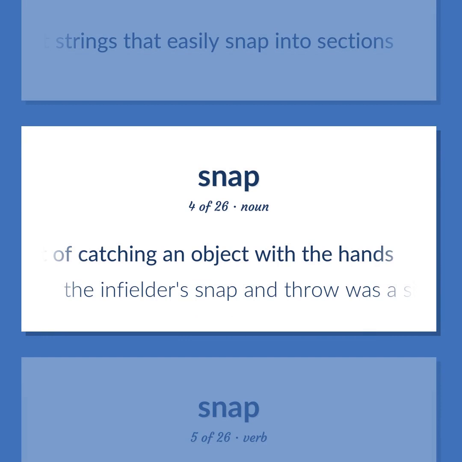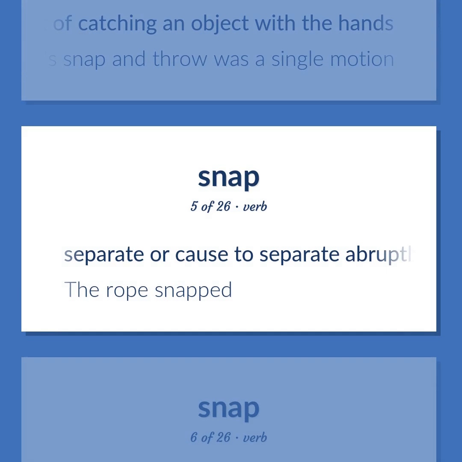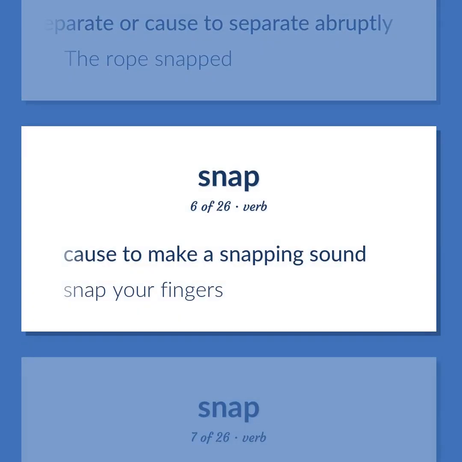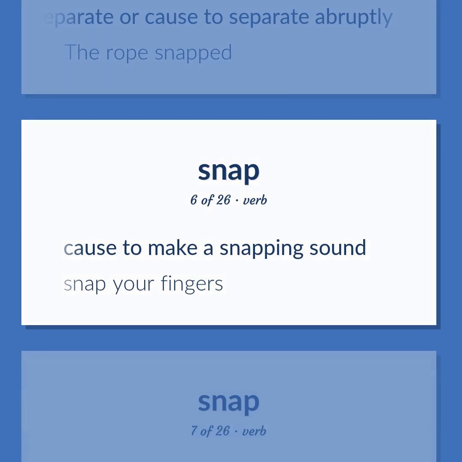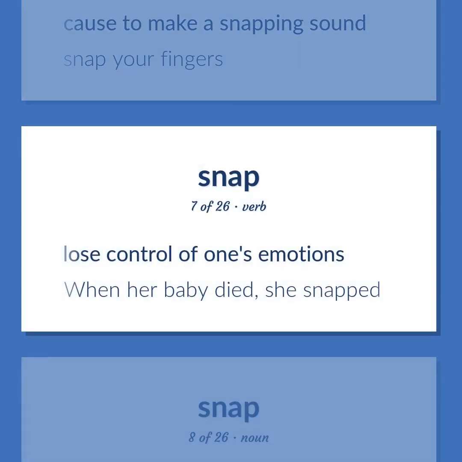The infielder's snap and throw was a single motion. Separate or cause to separate abruptly. The rope snapped. Cause to make a snapping sound. Snap your fingers. Lose control of one's emotions. When her baby died, she snapped.